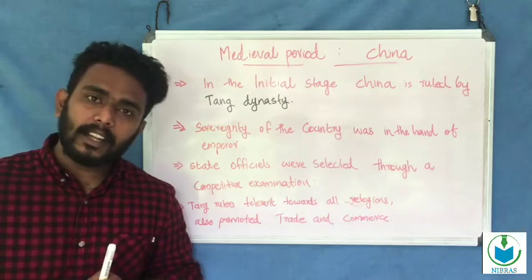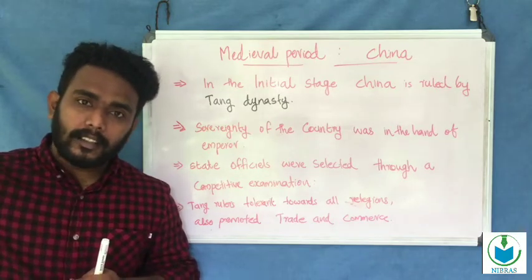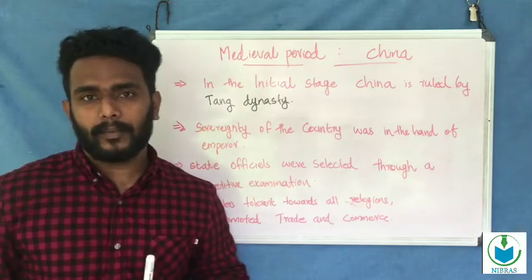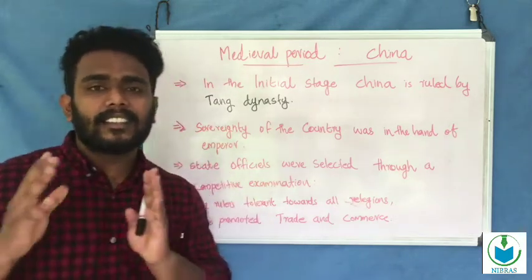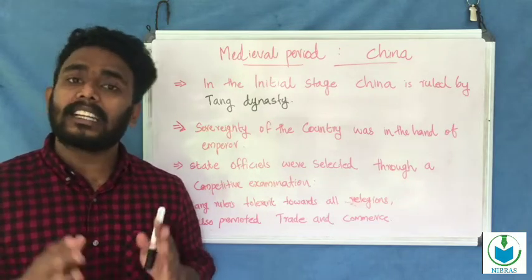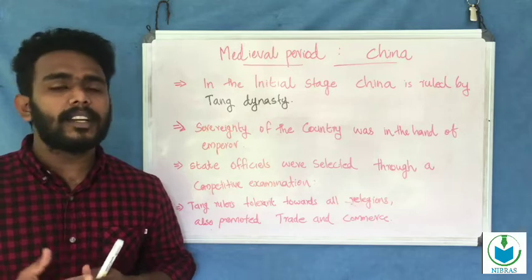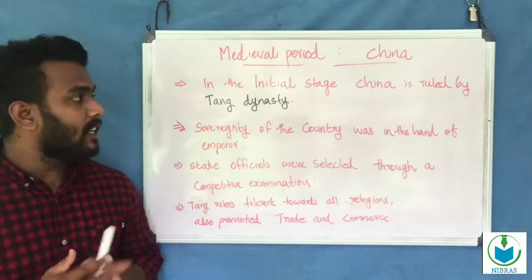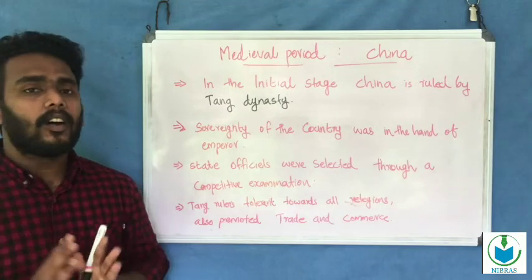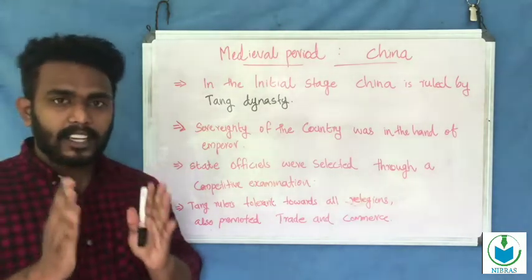Also in the medieval period, many travelers and traders came to India as well. The Tang rulers promoted trade and commerce in that period. These are the main features of medieval period China.